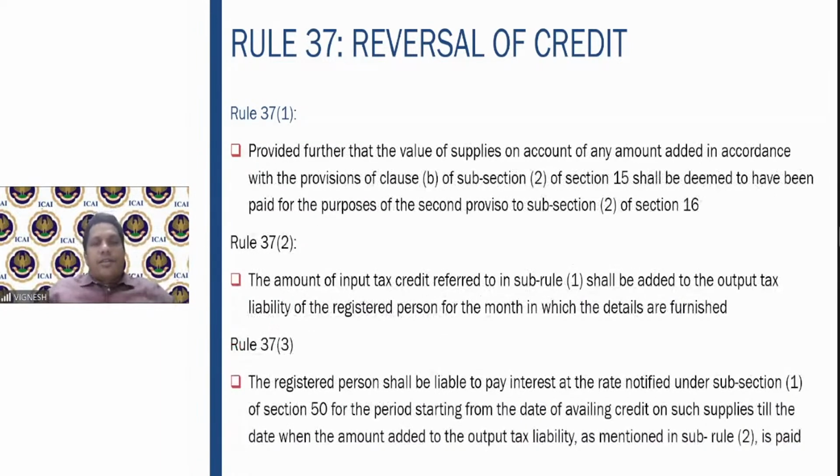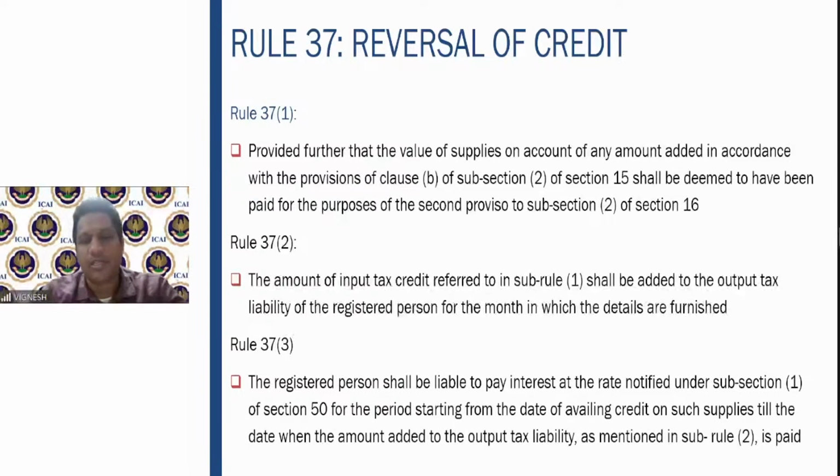Then, provided further, the value of supply on account of amounts added in accordance with clause (b) of sub-section 2 of section 15 shall be deemed to have been paid for the purpose of the second proviso. As per the value of supply in section 15, along with the main purchase price, other amounts also get added by virtue of 15(2)(b), like freight, reimbursement of expenses, installation charges, etc. For the purpose of this second proviso of 16(2), these items also shall be deemed to have been paid.